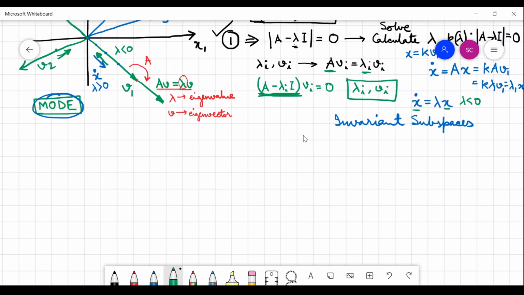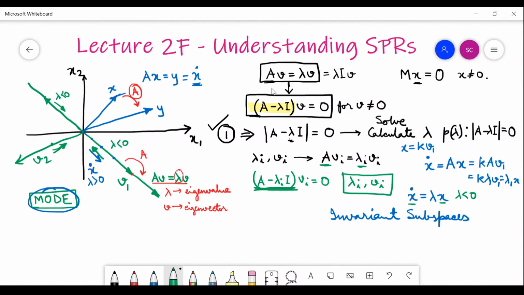By the way, I hope now you understand that given any matrix A, even if you come from a transfer function without knowing the roots of the characteristic polynomial, once you come to the state space realization, you will get the matrix A. Now you can always calculate the eigenvalues of the matrix.